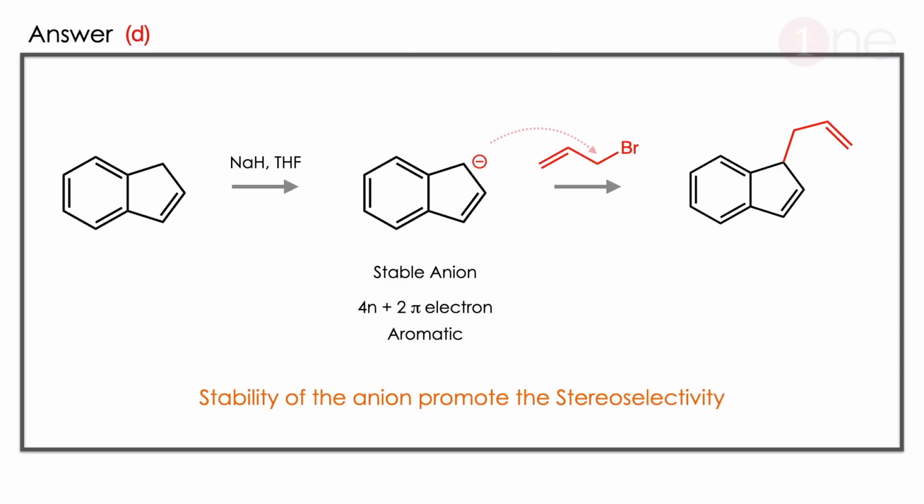The answer is D. Let us see why. The first step is abstraction of a proton. There should be an anion formation. But we very well know that the stability of the anion is important once it forms. Here the special anion is formed at the 2nd position in the pentane ring because it creates conjugation as well as aromaticity. So aromaticity is a very stable one. That is why it is stable. Then the anion attacks and the bromine leaves. The product will be the substitution product where the anion formed. So here selectivity is promoted by the stability of the anion.